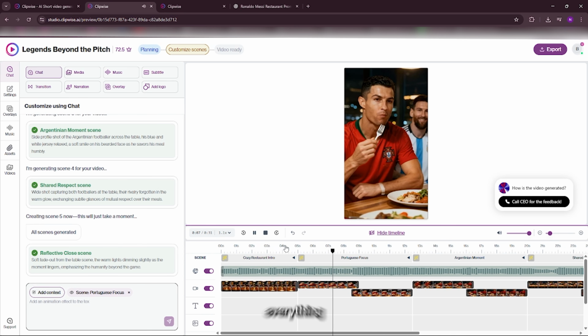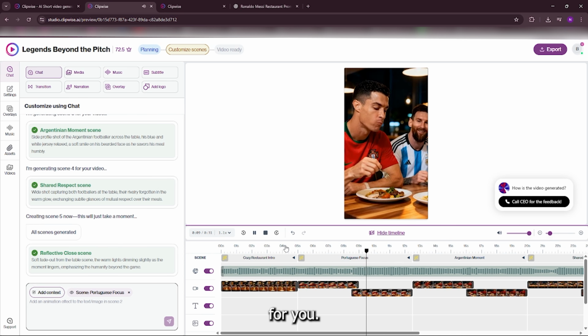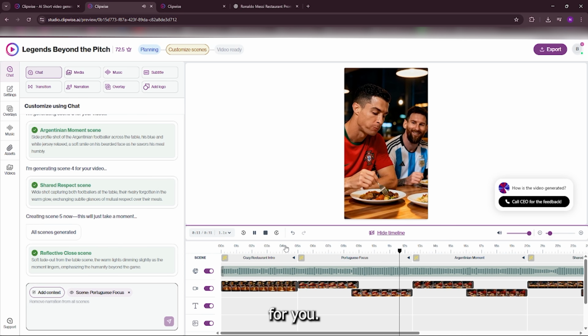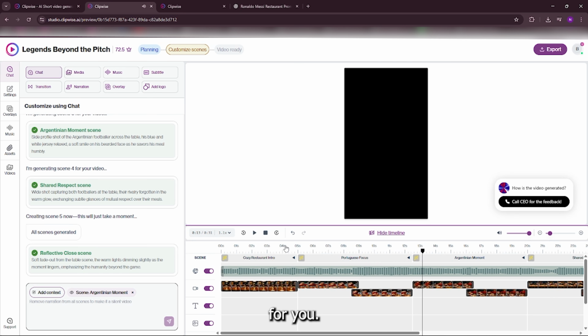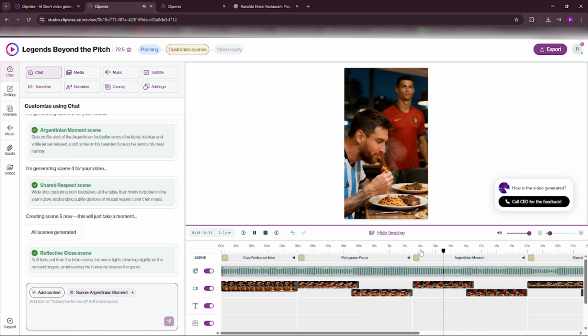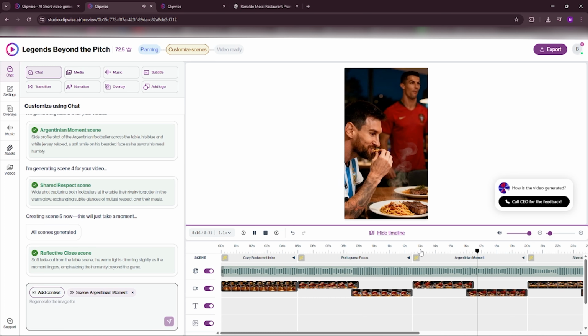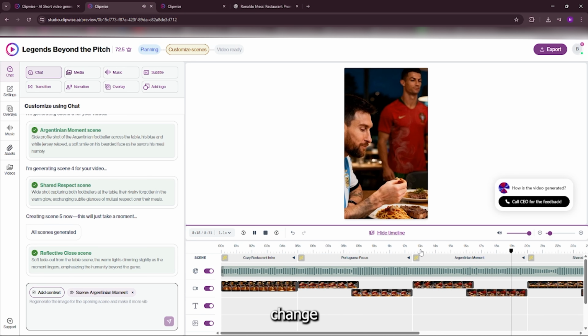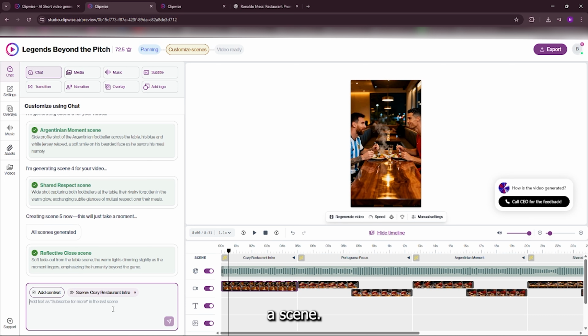It literally does everything for you. If you want to change anything, you just select a scene, go to the chat tab, and tell the AI what to do. No timeline stress.